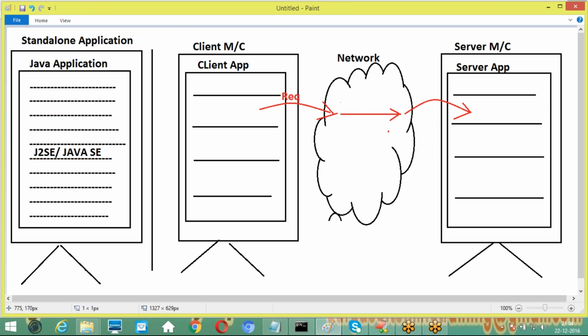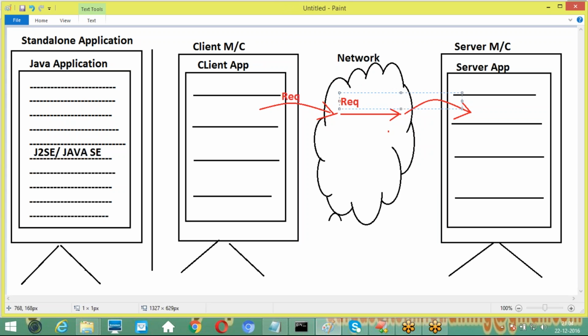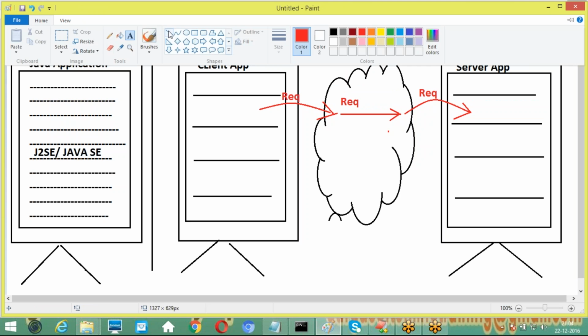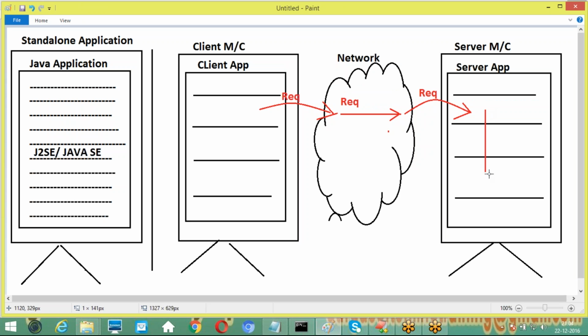Now first the network will take that request. The network will carry that request to the server machine, and the network will send that request to the server side application. Now the server machine will take that request, and will process that request. It will execute some instructions at the server machine. All these are instructions.